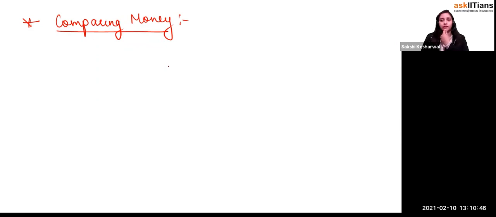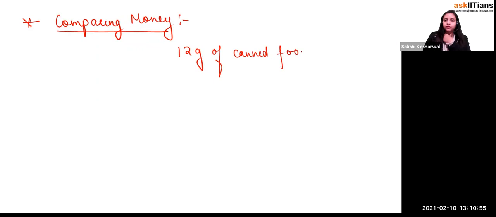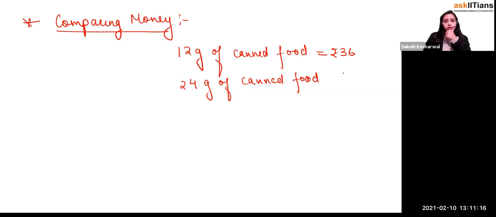I should write it the other way around, then I think we'll get a better answer. Let's see. I write 12 grams of canned food is costing rupees 36, right? And 24 grams of canned food you're getting in rupees.